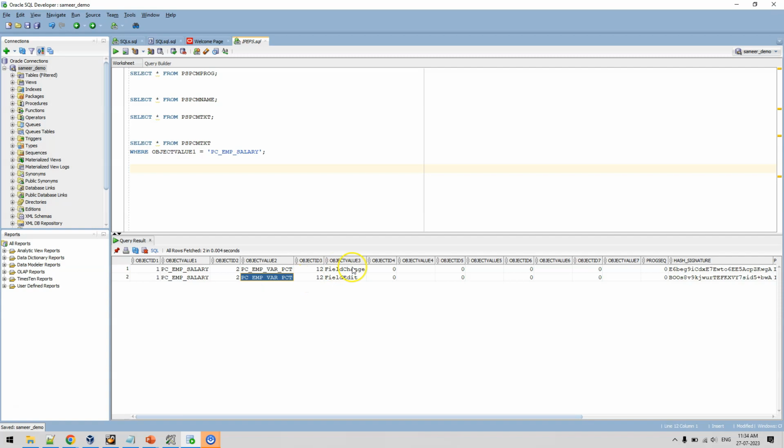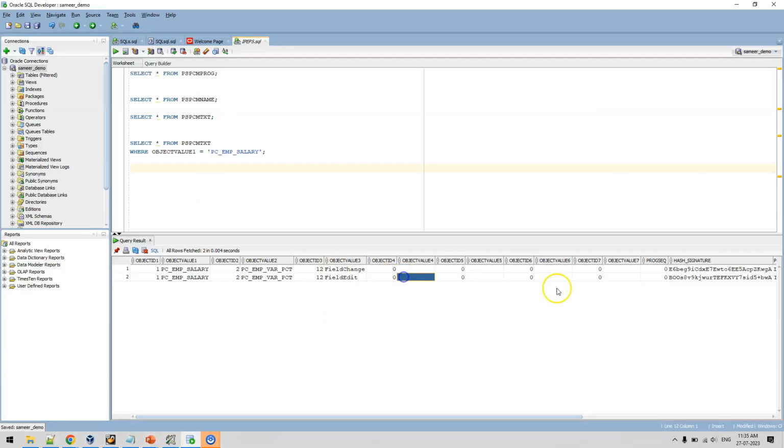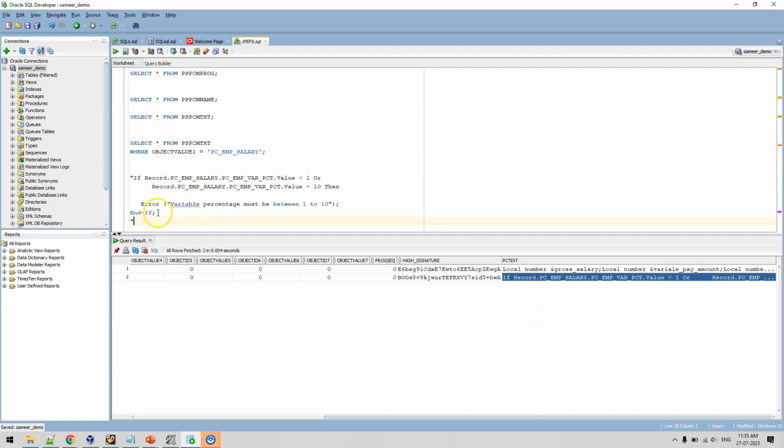We also have the object value 3 which will tell you for which event we have written the PeopleCode. Since we have written the PeopleCode for field edit of this field, we have the entry here, and if we scroll to the right, we have the field called PC_TEXT, and this is the field which will contain the actual PeopleCode. Let me copy this field, and if I paste the value here, you can see this is the actual PeopleCode that we have written for our validation. So this is how the PeopleSoft system stores the PeopleCode.